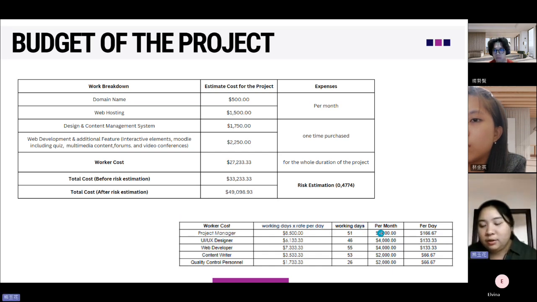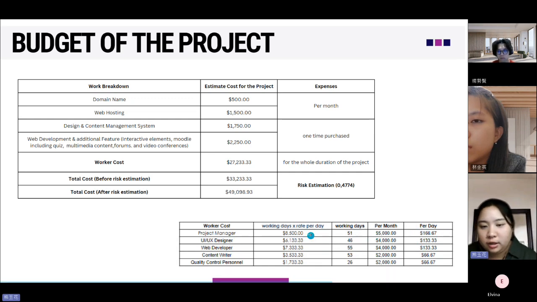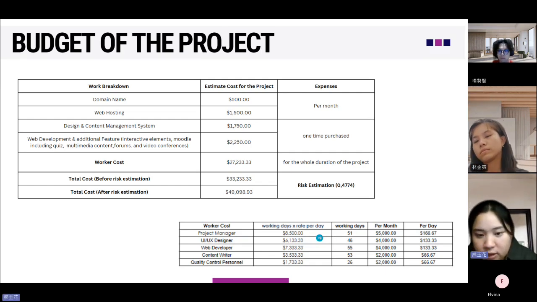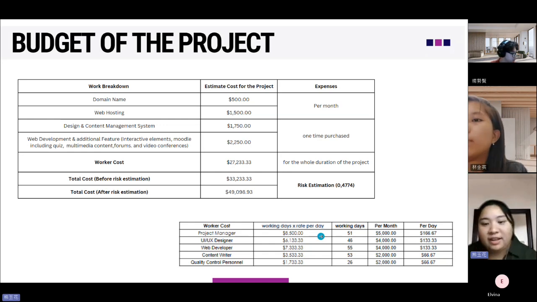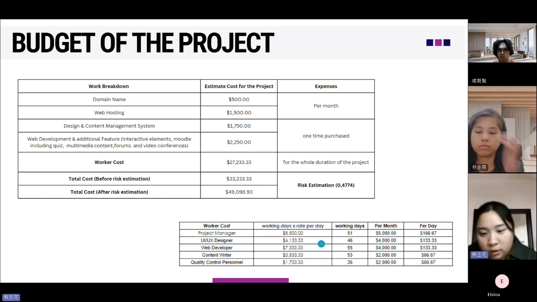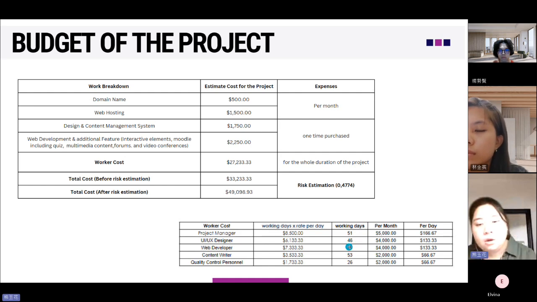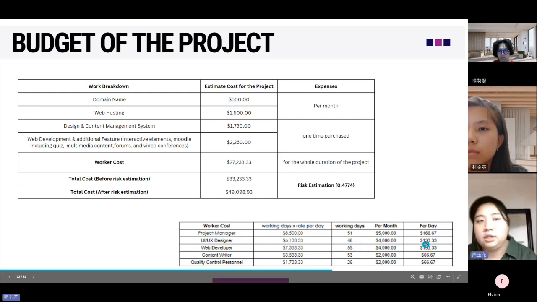And here for the worker cost that I calculated, we take their salary per month and divide by 30, so we got their rate per day, and then we calculate their working days with the per day rates. So the project manager will get 8,500, the UI UX designer will get 6,133, the web developer will get 7,333, the content creator will get 3,533, and the quality control personnel will get 1,733.